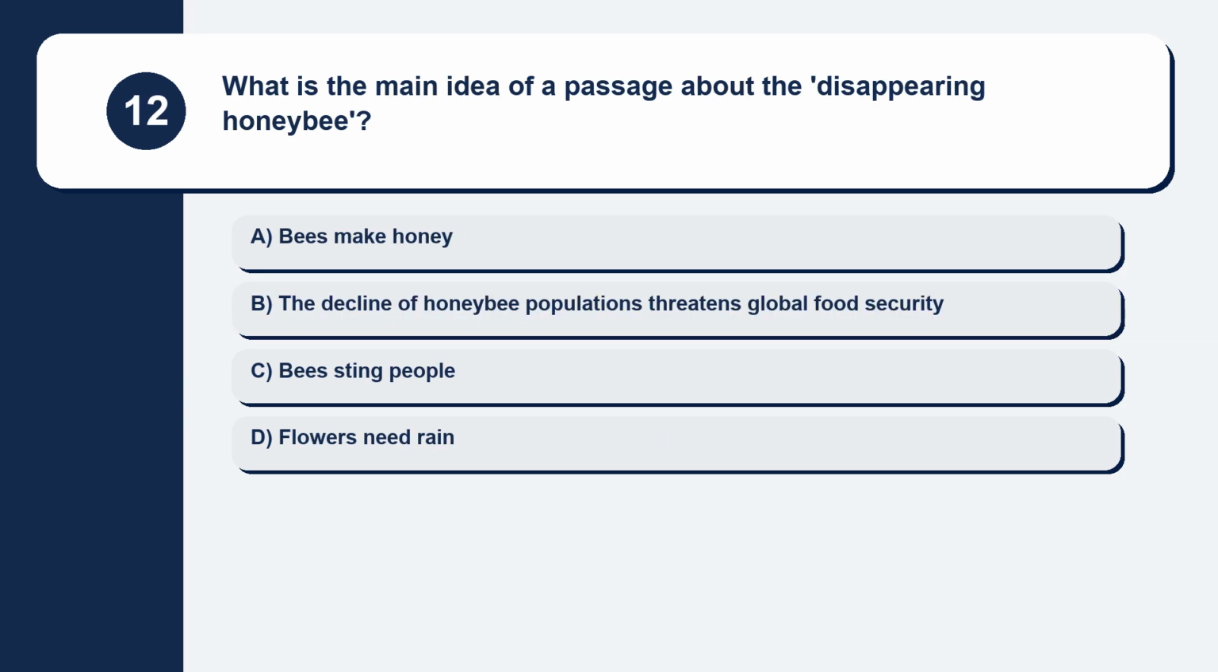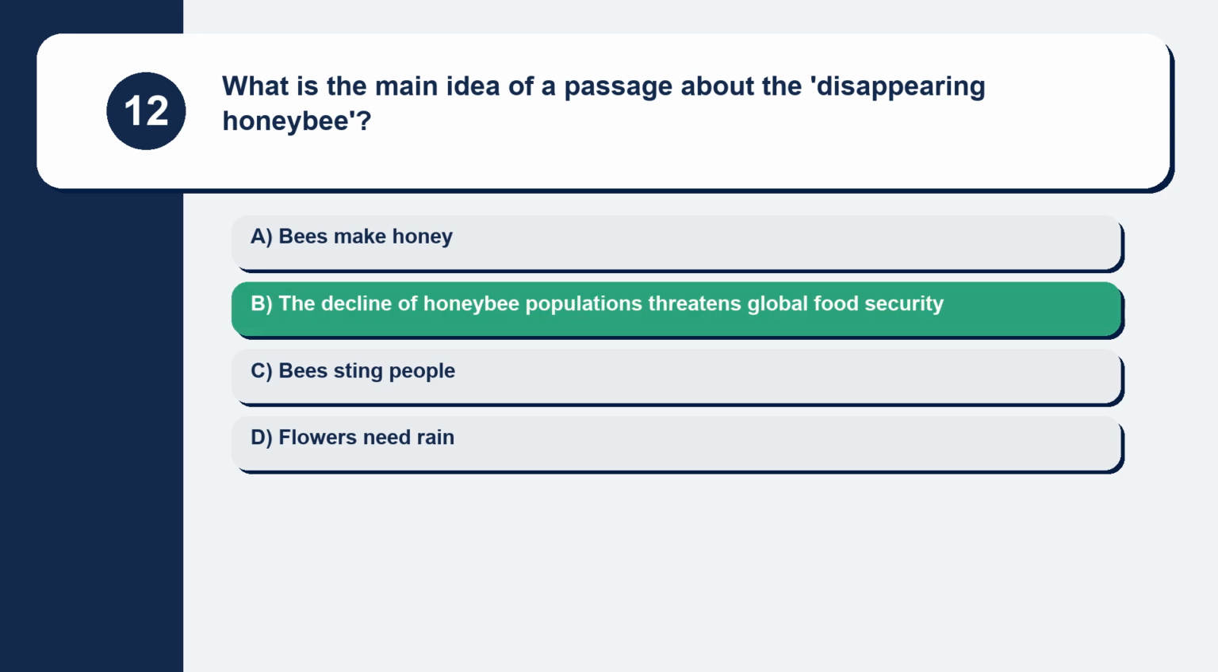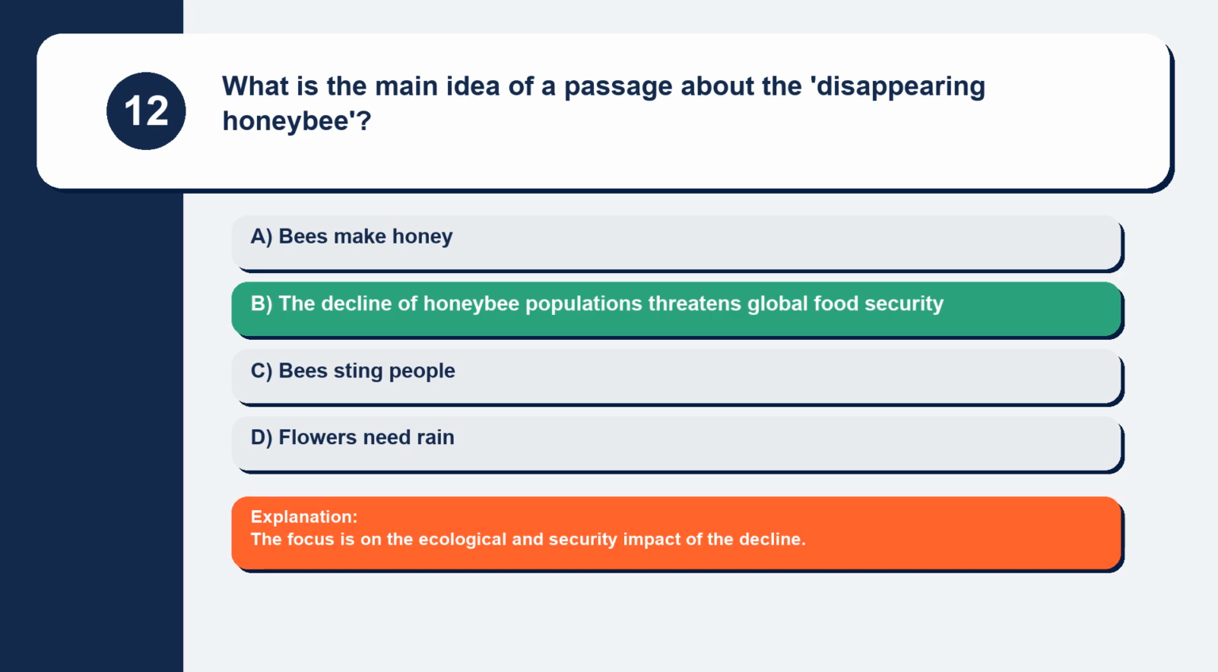Question 12. What is the main idea of a passage about the disappearing honeybee? Bees make honey. The decline of honeybee populations threatens global food security. Bees sting people. Flowers need rain. The focus is on the ecological and security impact of the decline.